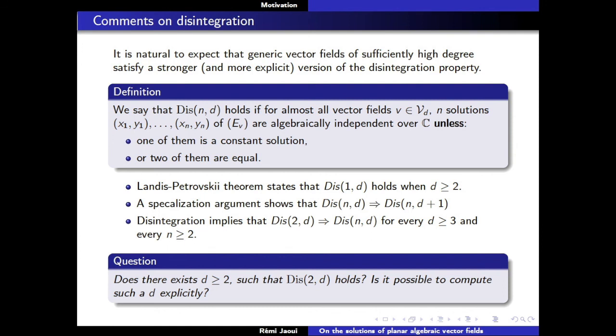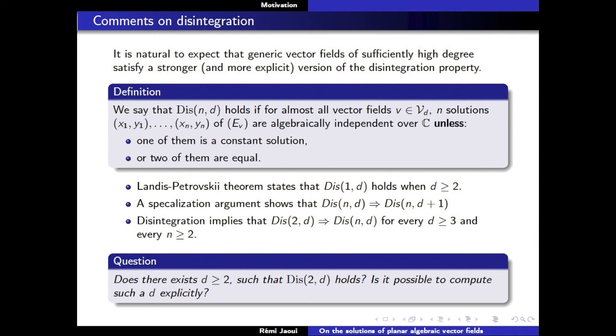And if it holds for 2 solutions, by disintegration it holds for all solutions. Okay, so to complete this picture about the disintegration property, the remaining thing to do is to answer this question. Is it true that for degree d sufficiently big, you will have complete disintegration, and can we find an explicit d? Okay, maybe d equal to 3 works. Okay. I have no idea how to prove this.